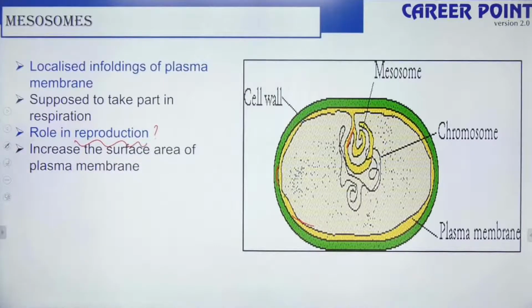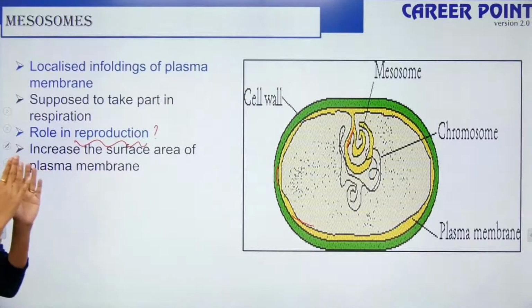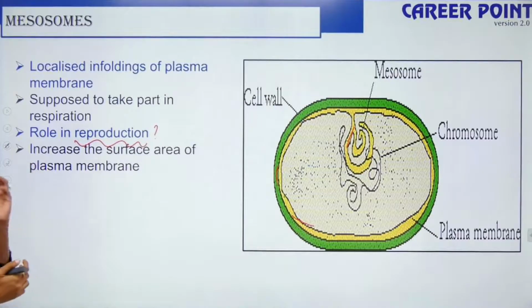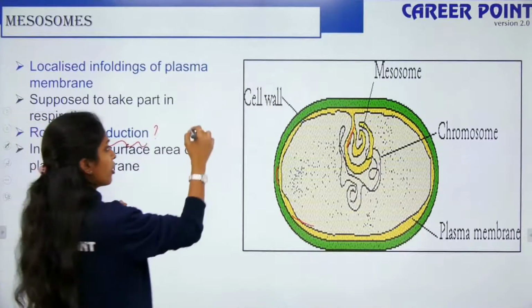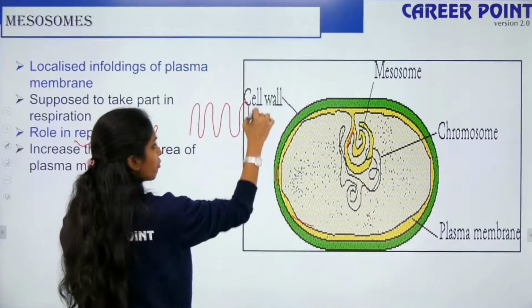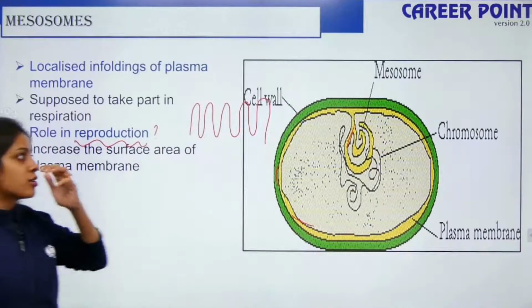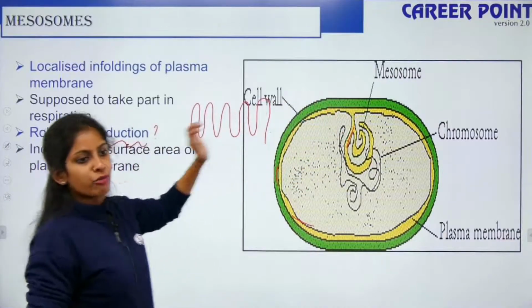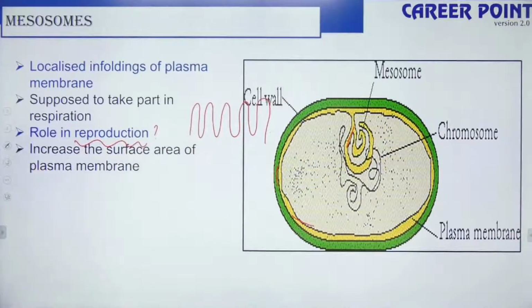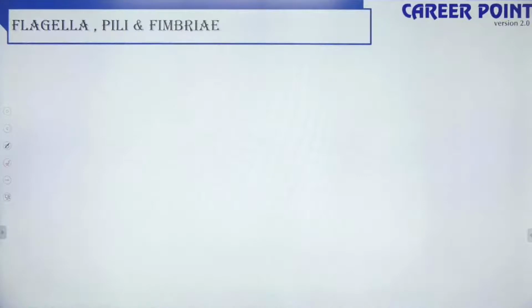So these mesosomes are foldings, right? Whenever there are foldings inside your body, that is to increase the surface. Your villi have microfoldings, right? This is to increase the surface area of absorption. Similarly, mesosomes, which are infoldings of your plasma membrane, also increase the surface area.